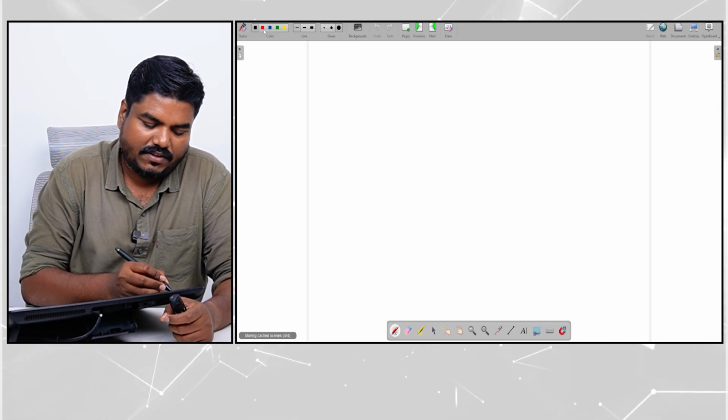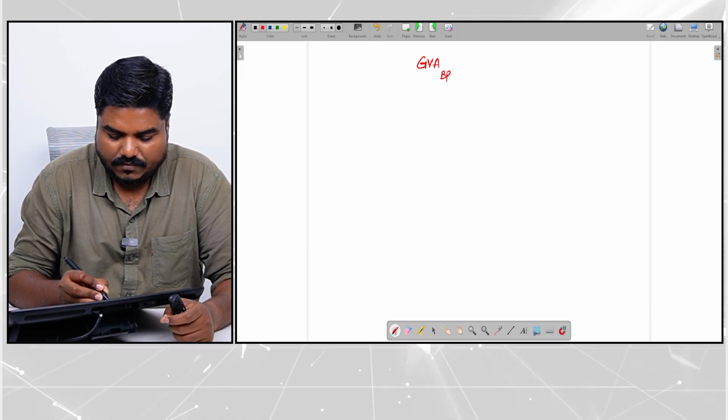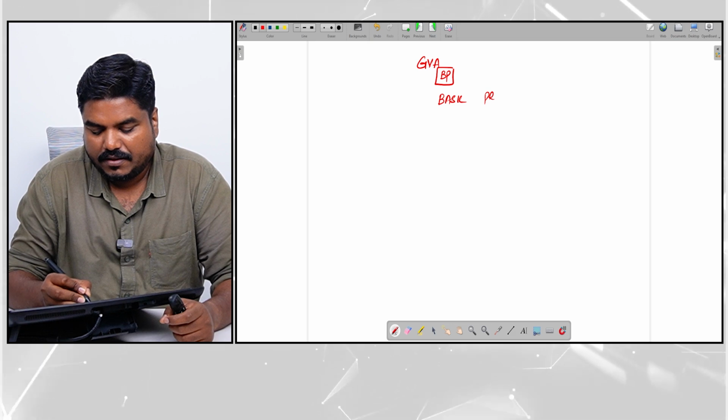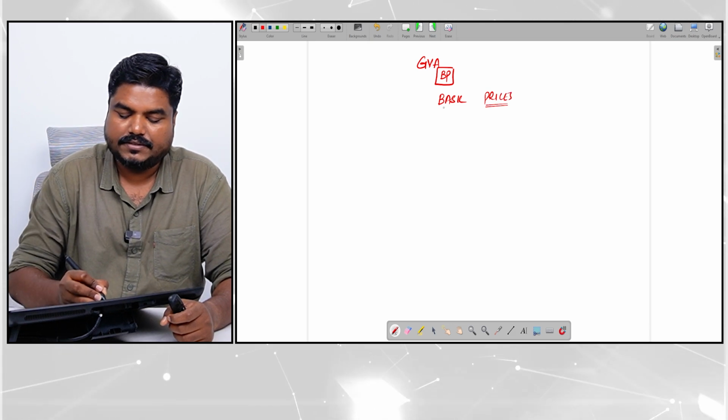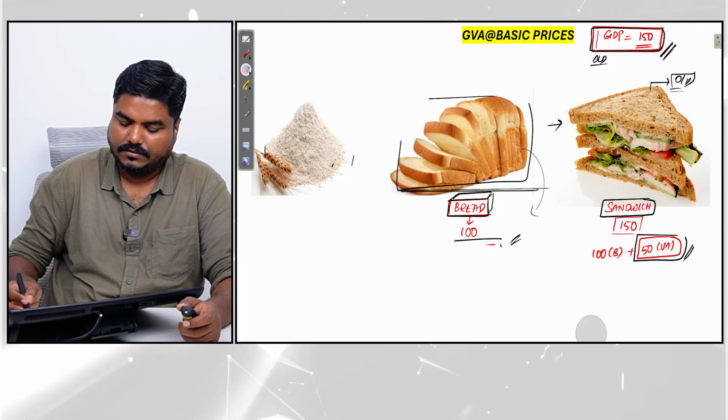Now, what is this GVA at basic prices? What is this? BP. BP means basic prices. See, now coming back to this example.